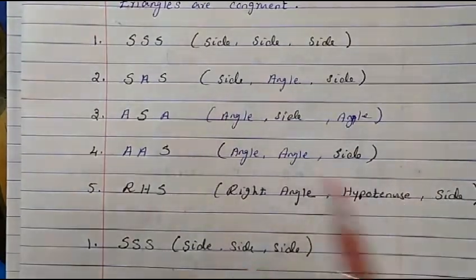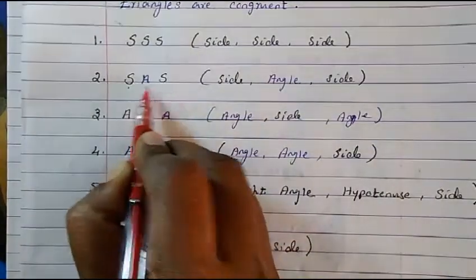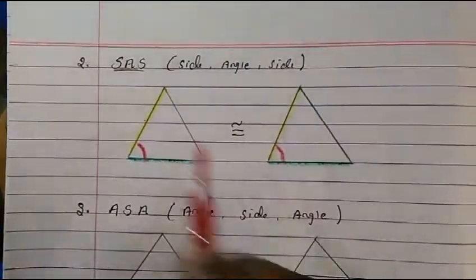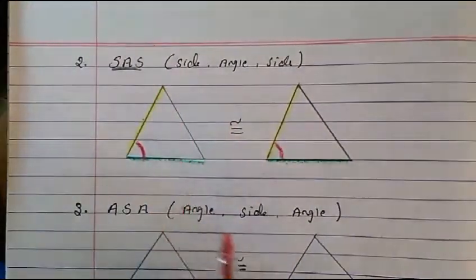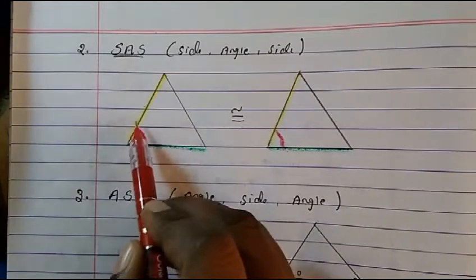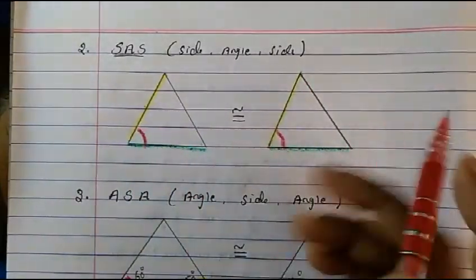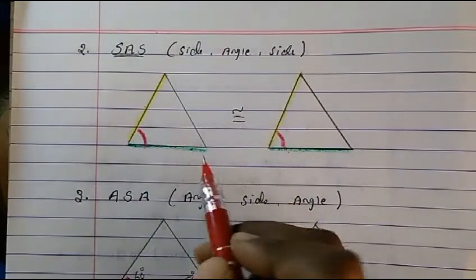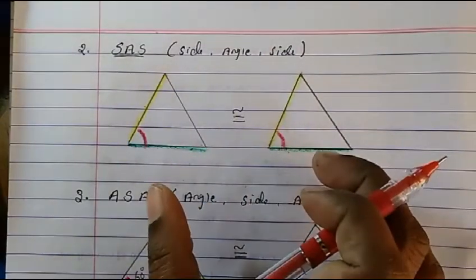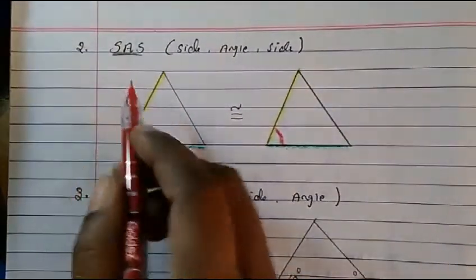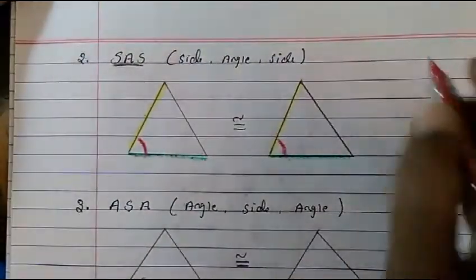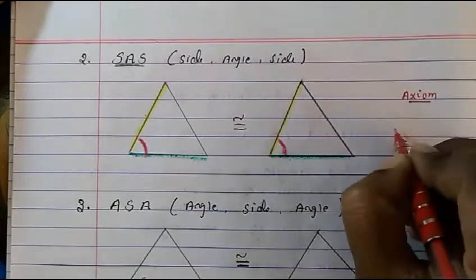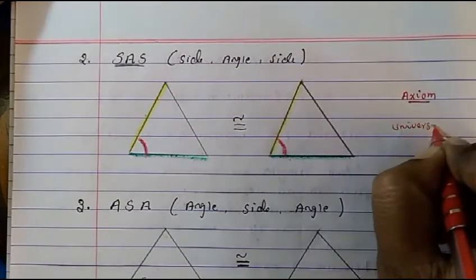In that, the second condition is side angle side, where it is said when side angle side of these two triangles are the same, then we can say that both the triangles are congruent. Congruent meaning they are identical. So this condition is assumed as an axiom. Axiom meaning is universal truth.